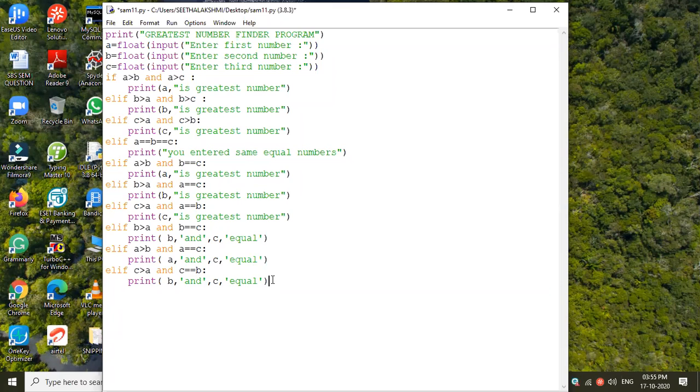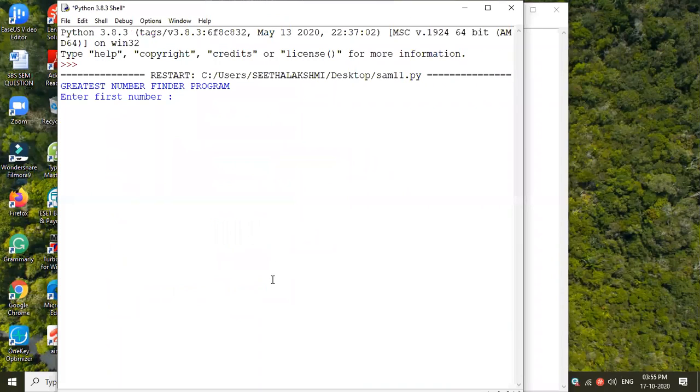See, for just giving 3 numbers and finding the greatest among them, we have to write like that, because we can shorten this line also. That I will teach later. We can very easily find out the things. Okay, let me save this program. I'm executing now.